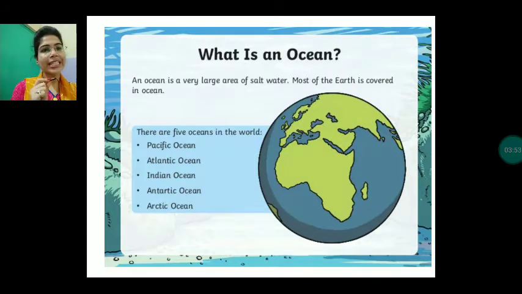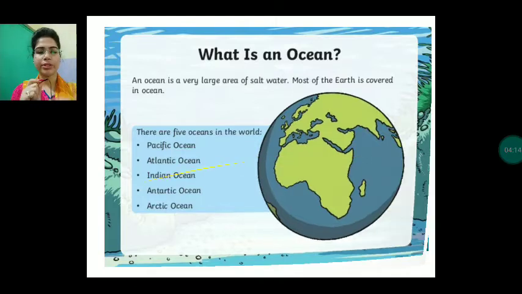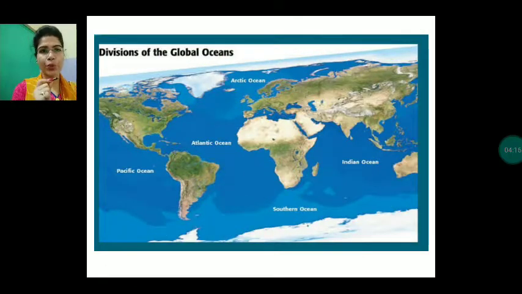So first of all, what is an ocean? An ocean is a very large area of salt water. Most of the earth is covered in ocean, as in the picture you can see. The green part is showing the land mass and the blue part is showing the water. So, there are 5 oceans in the world, namely Pacific Ocean, Atlantic Ocean, Indian Ocean, Antarctic Ocean and Arctic Ocean, in which some are extremely cold.